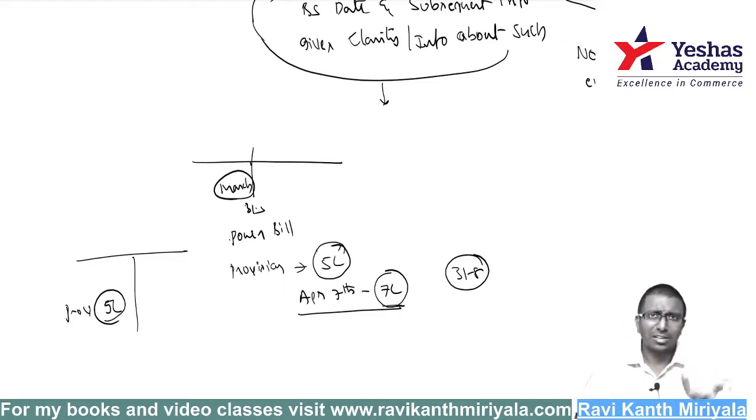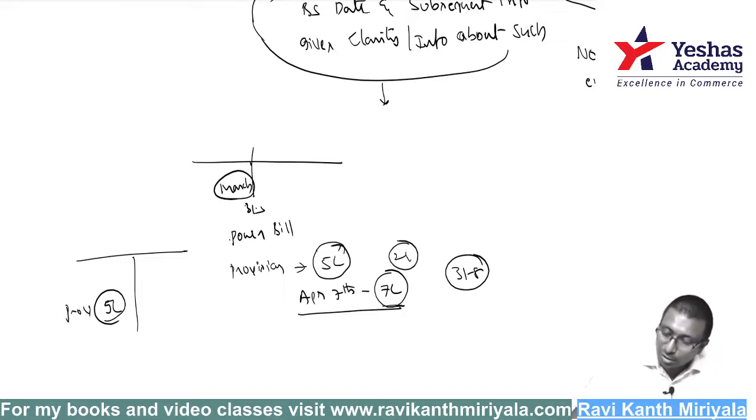It may be a mistake or an estimation error, whatever you call it, but he got to know it was an error with the subsequent event, that is, receipt of the bill. Receipt of the bill makes it very clear I was liable for 7 lakh, not 5 lakh rupees. Under that circumstance, why keep it? If I presented only 5 lakh rupees on that day, isn't it wrong? Wrong. Actually 2 lakh rupees in excess was consumed in the last year.